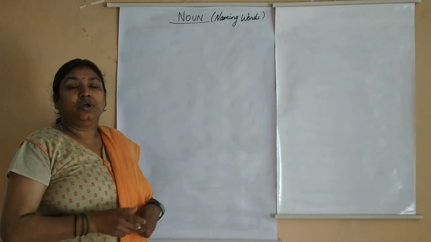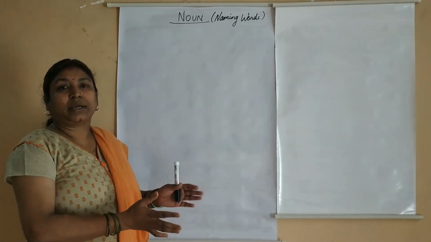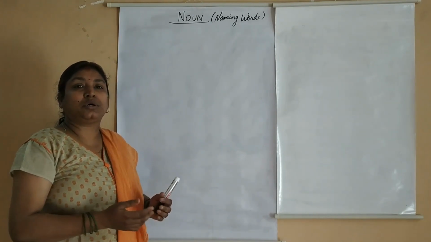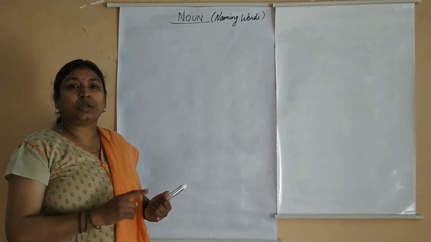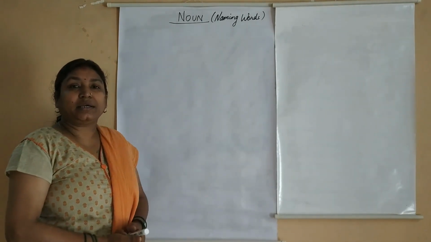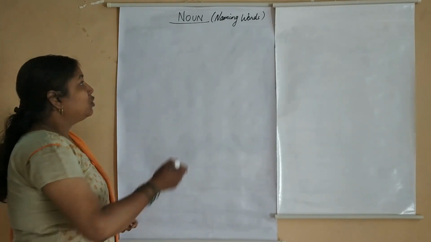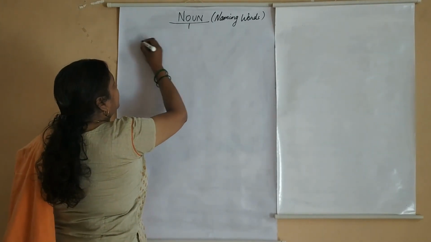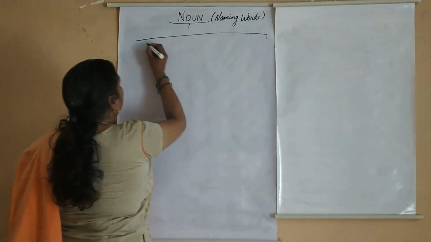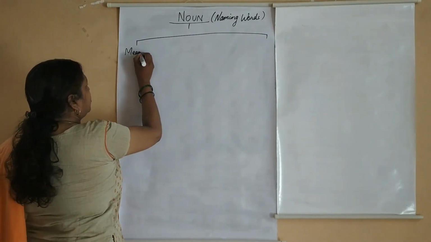In this video, we are first going to categorize the different types of nouns, how they are categorized, because we have been learning about noun number, noun gender, noun case and all. So we are going to first categorize them and then we are going to do each type in detail. So overall, noun is divided into 4 parts. That is based on meanings,